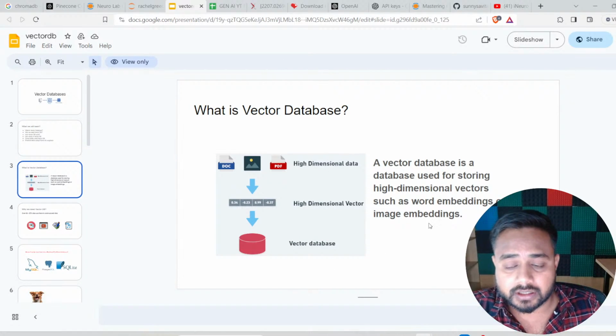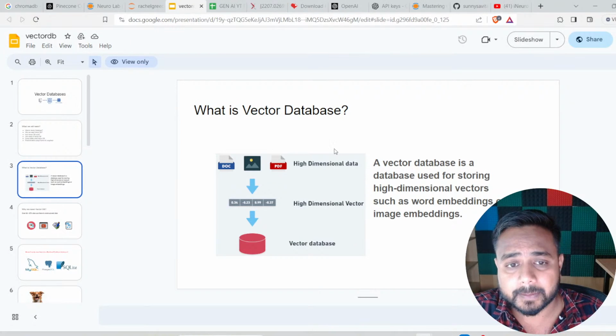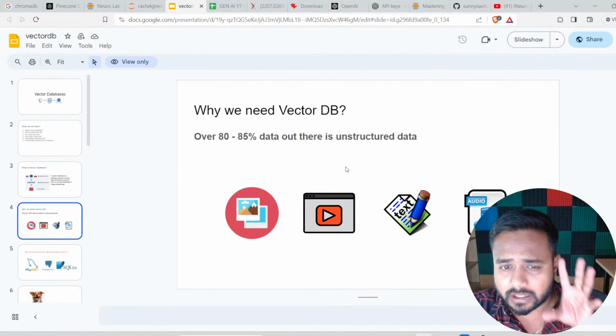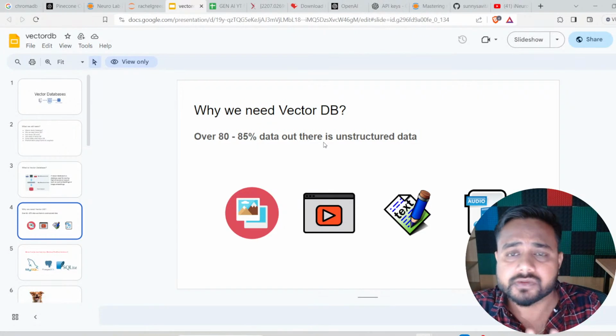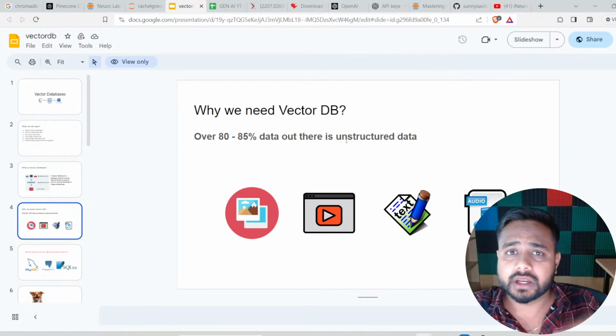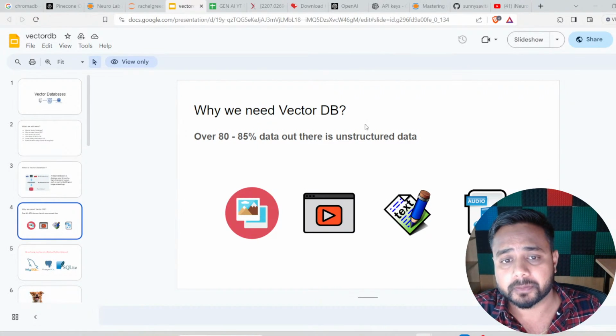Tell me guys, till here everything was fine. Can we start with a new concept now? Because here I have explained something regarding the vector database, and then only I will move to the practical implementation.